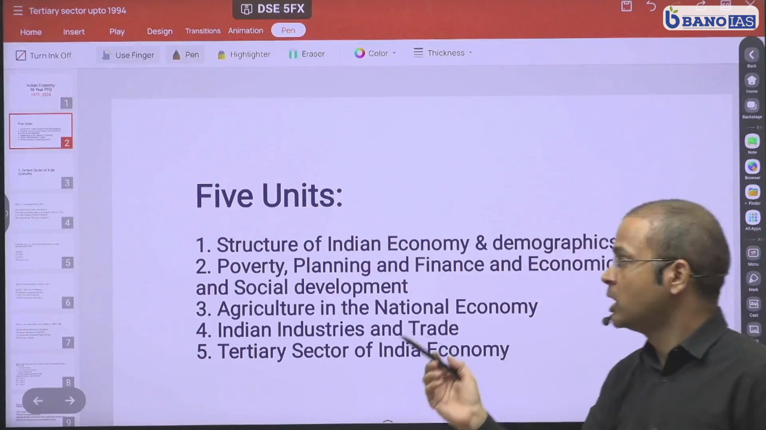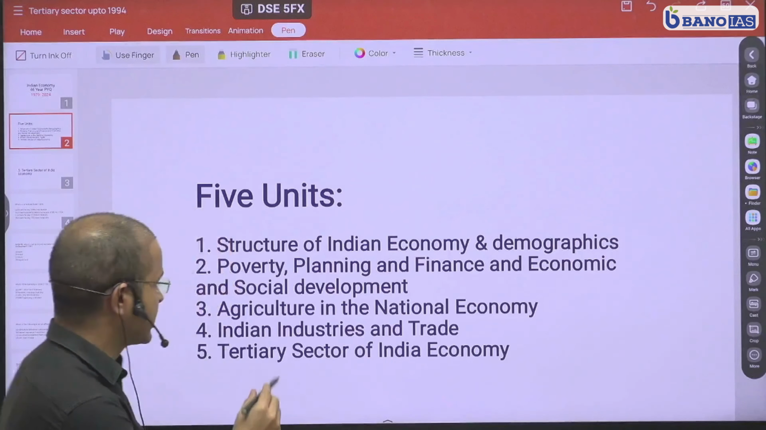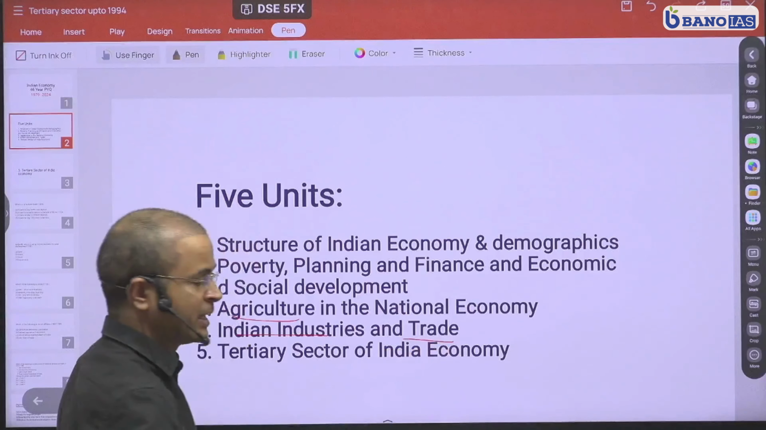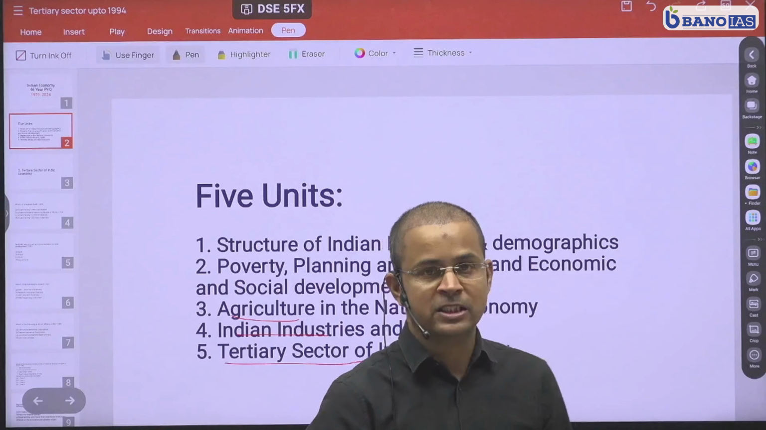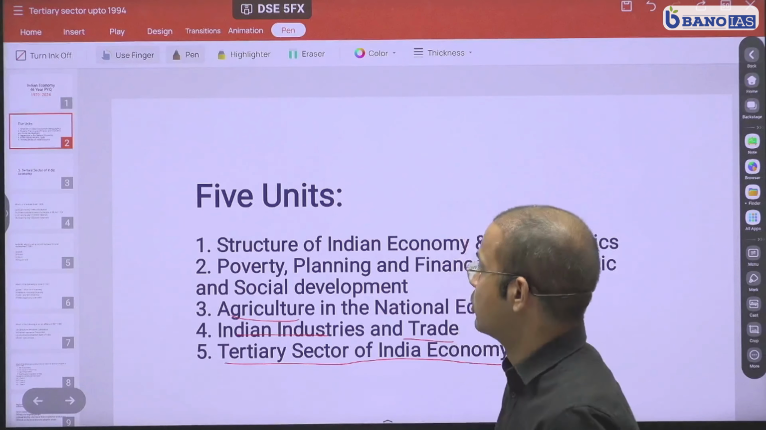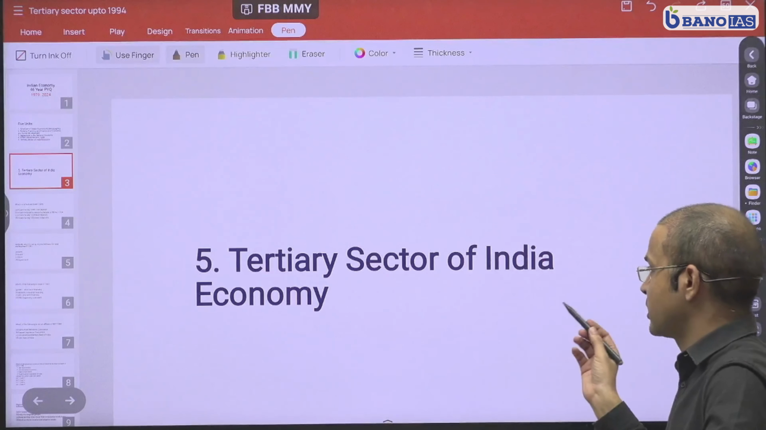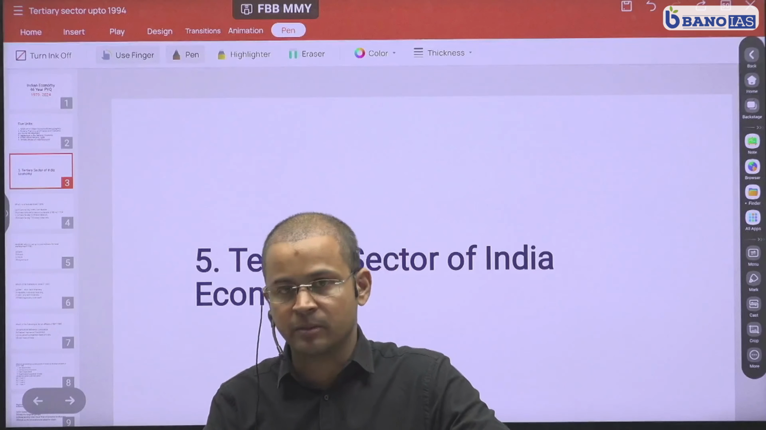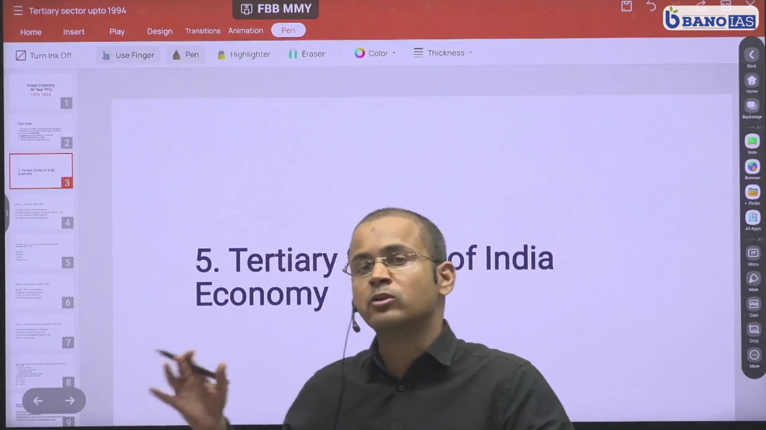Unit number 2, poverty, planning, finances, economic and social development. Unit number 3, agriculture. Unit number 4, Indian industries and trade. And the last unit, which is tertiary sectors of the Indian economy. So we will discuss all these questions under these 5 units. Now, I will be beginning with unit number 5, which is tertiary sector of the Indian economy. Here, we will discuss questions related to money, banking, capital markets, etc. And then we will come back to other units.